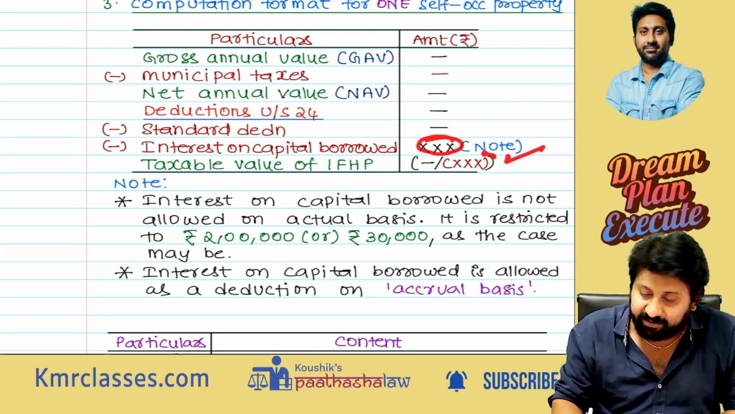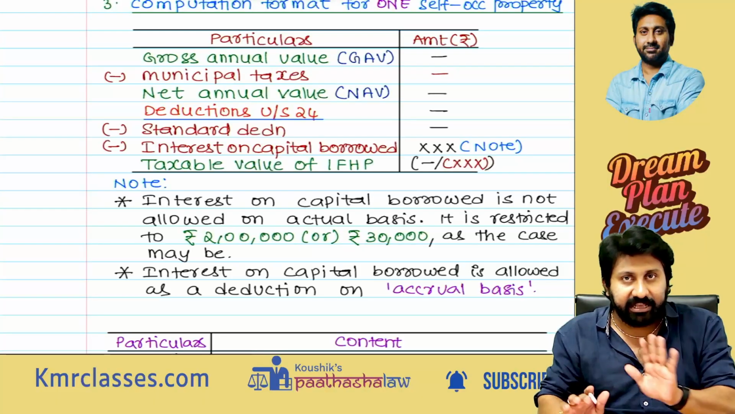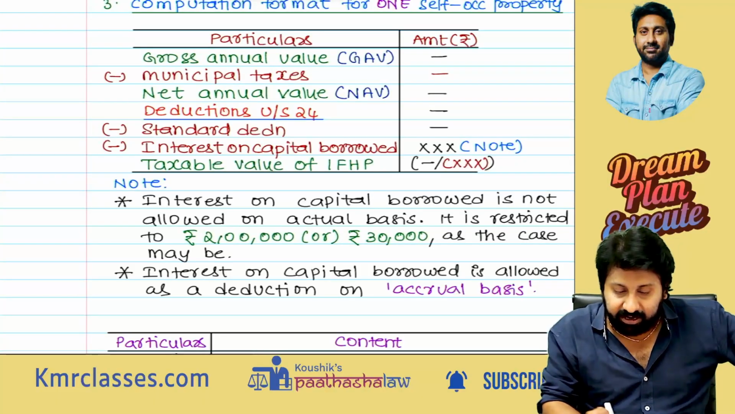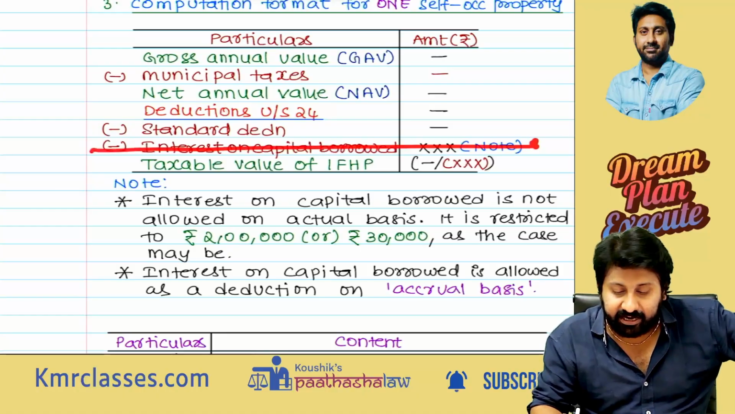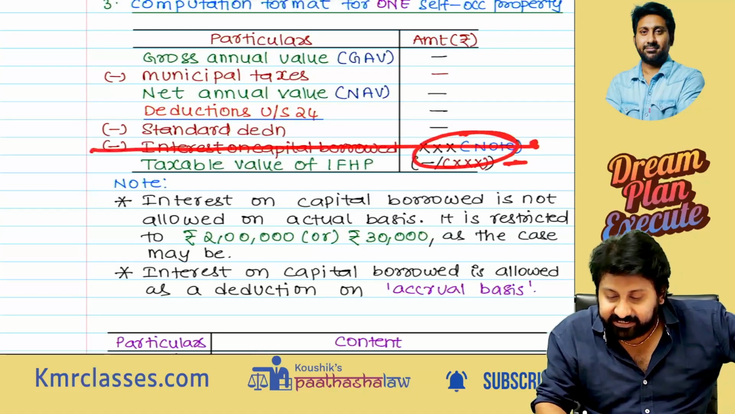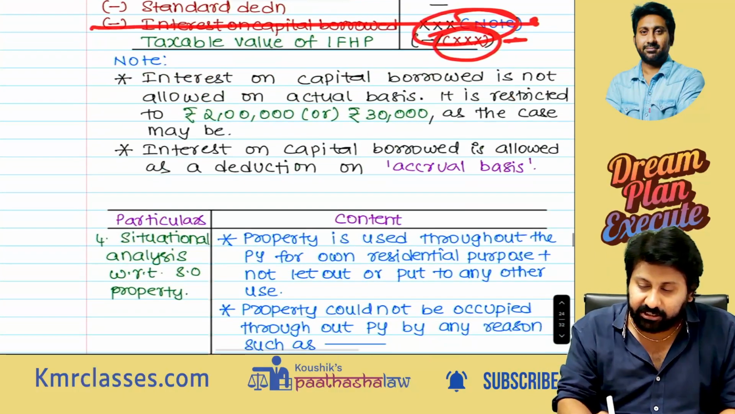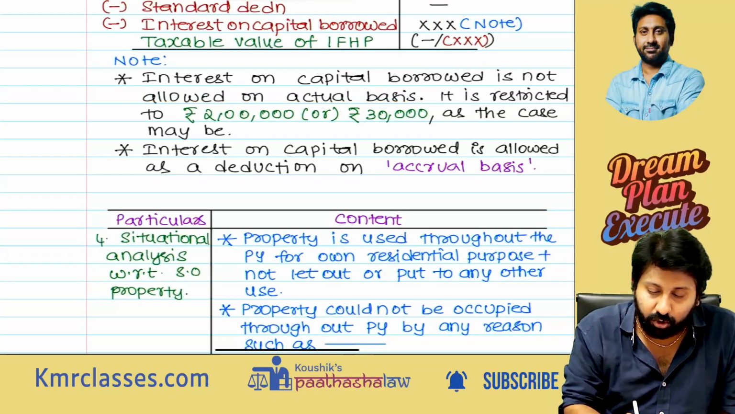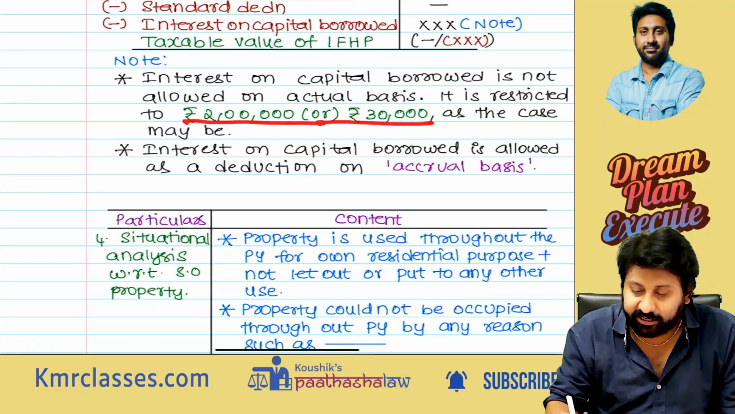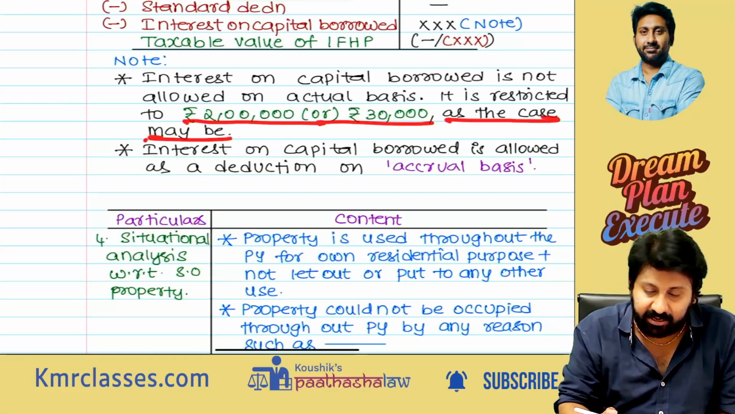Note, taxable value of self-occupied property will be negative in this case, or else nil. If capital borrowed interest is not there, self-occupied property taxable value will be nil. If it is there, then it will become negative. Interest on capital borrowed is not allowed on actual basis. It is restricted to rupees 2 lakh or rupees 30,000 as the case may be.